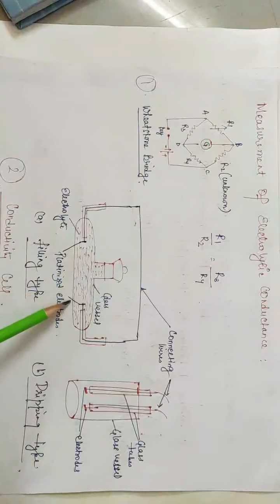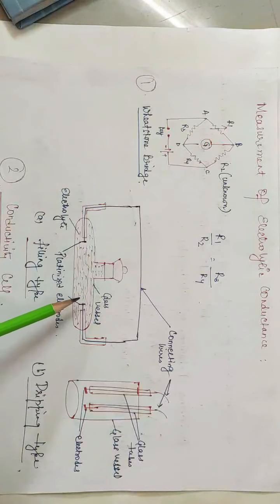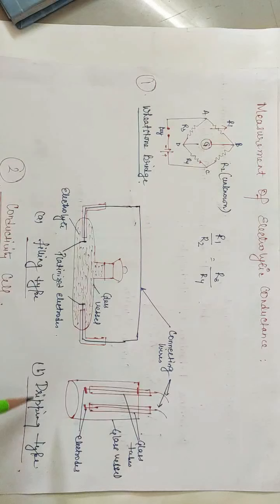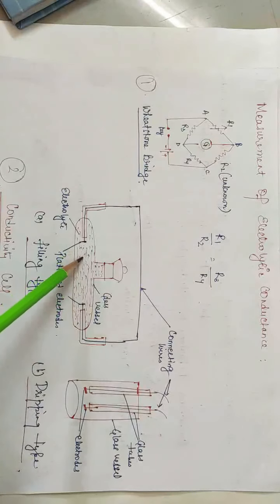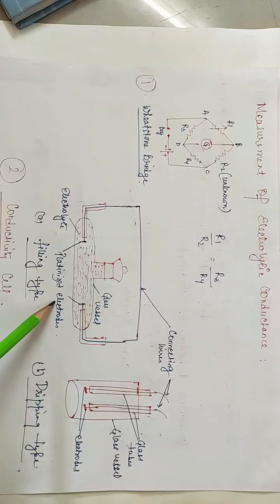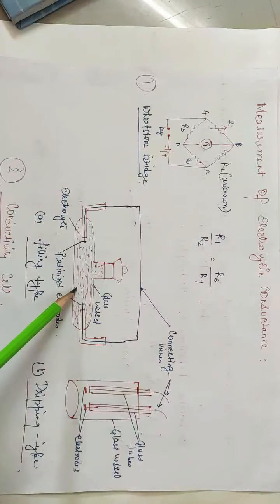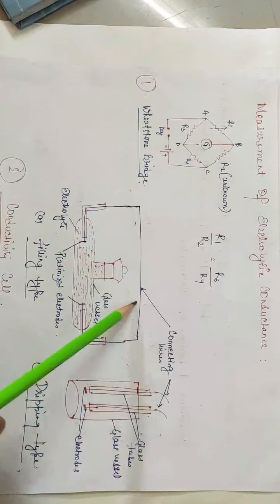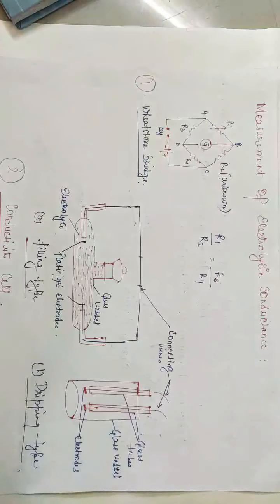This is a picture of a conductivity cell. The most common conductivity cell can be either filling type or dipping type. There are various types of conductivity cell available for measuring ionic conductance. This is a glass vessel. Electrolytic solution is taken in it, and the electrodes are coated with platinum so that polarization occurs to a minimum extent. And this is the connecting wire which is connected to the Wheatstone bridge.